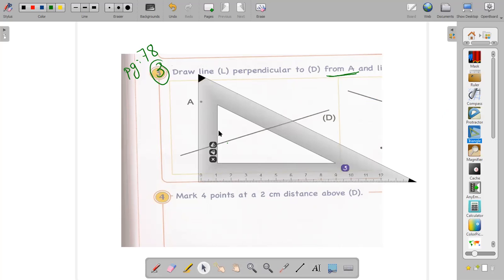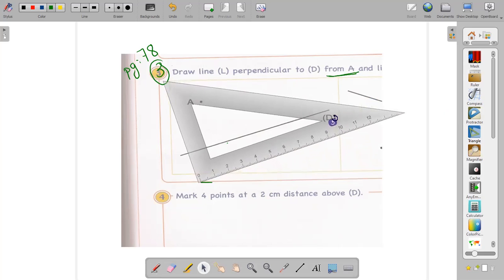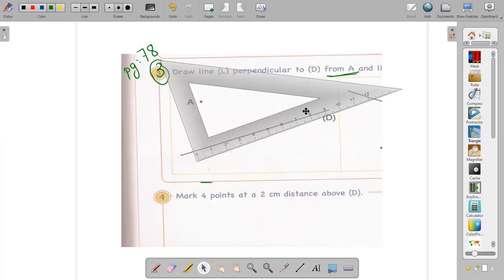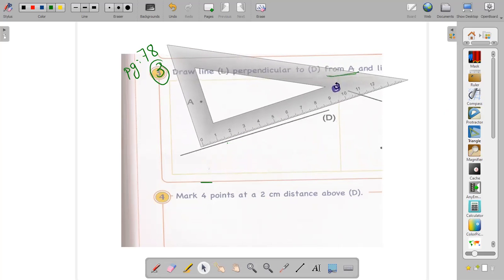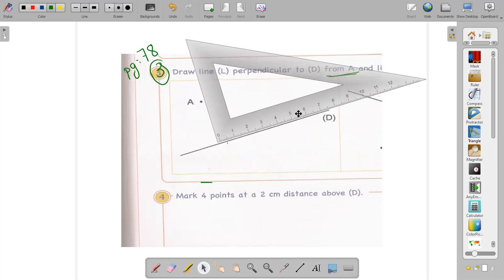We hold it like what? Like L. We will use just the two lines that form a right angle. This is the right angle. Okay, this is the right angle here. We will use just these two lines. In order to draw a perpendicular line to D, I look at how line D is placed and hold the set square in the same direction. The bottom of the set square has to be on the line D. It should touch the line D.